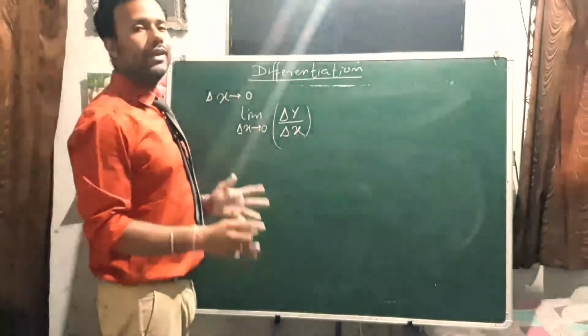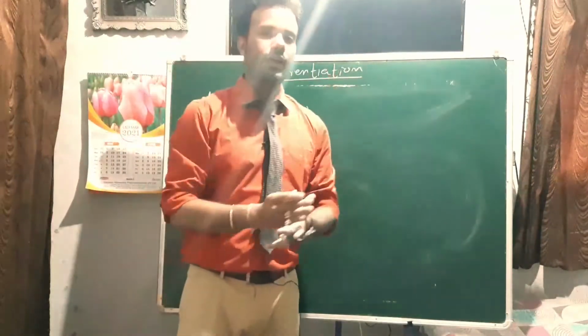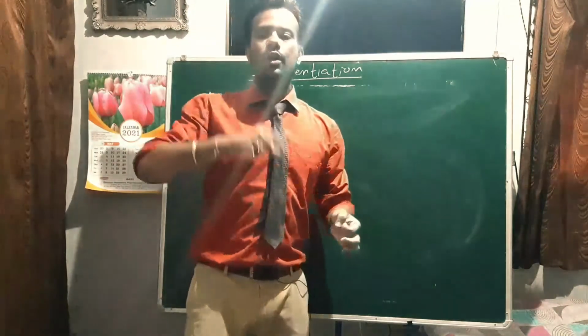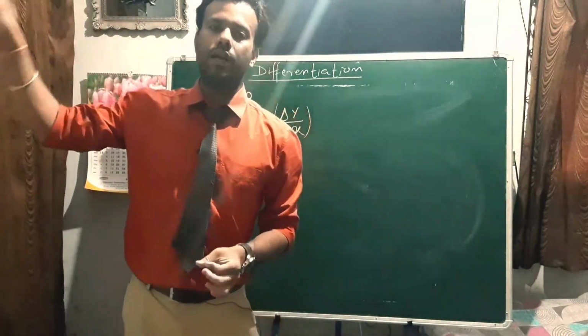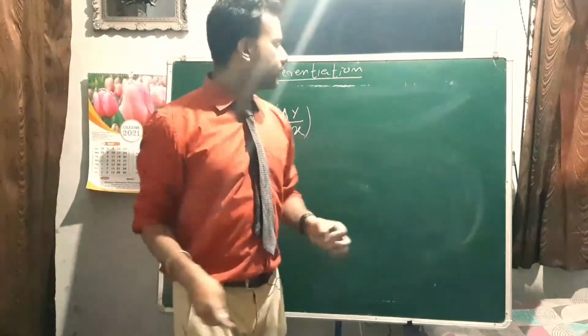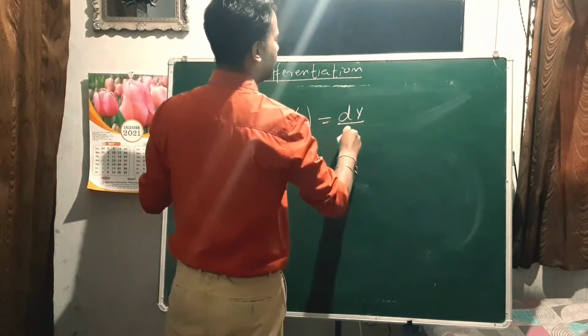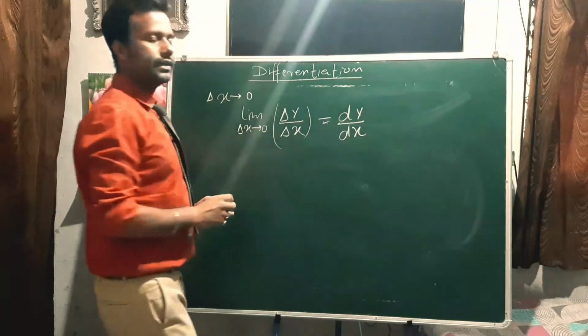Limit means it's a limitation. We take a limitation that the change in x is too small, let's say from 0 to 0.00001. Then this expression can be written as dy by dx.